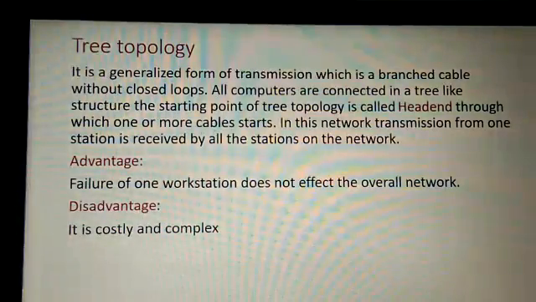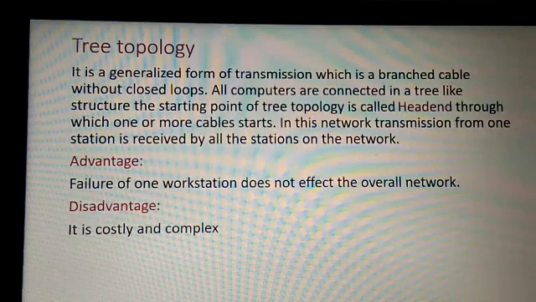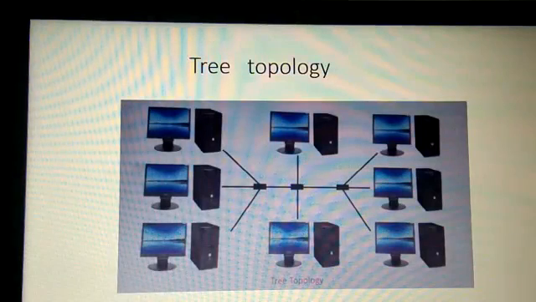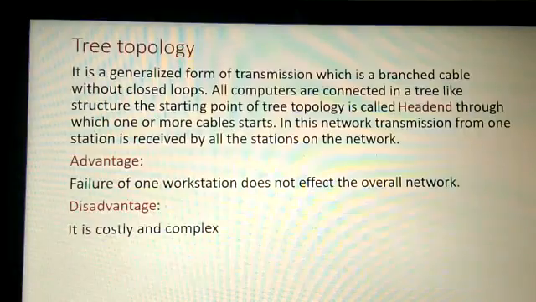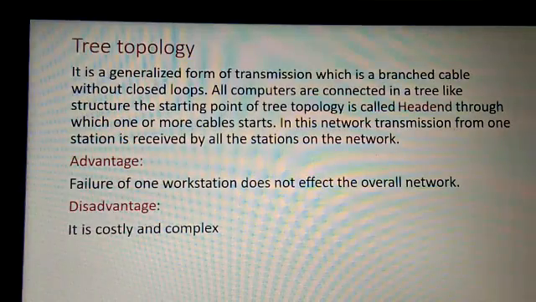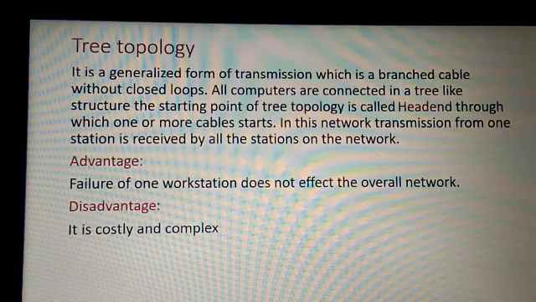Now I come to tree topology. What is a tree topology? It is a generalized form of transmission which is a branched cable like we have in a tree. Here all the computers are connected in a way to form a tree-like structure, and the starting point of the tree topology is known as the head end, that you can see in the figure, through which one or more cables start. These cables branch out further to form a complex network. Transmission from one station is received by all stations on the network. Again we have advantage and disadvantage. The advantage is that failure of one workstation does not affect the overall network, but the disadvantage is that it is a little costly and complex.